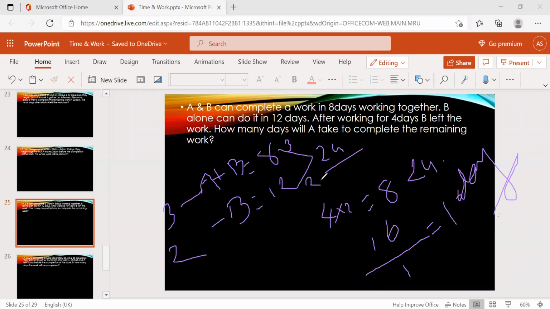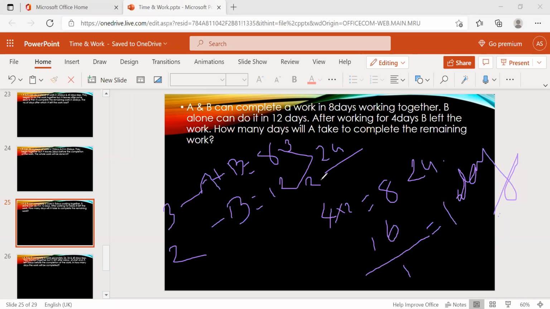First of all, whatever is given in the question, you need to write down the data, and what they're asking, you need to clearly understand that. So A plus B can do the work in 8 days only. Only B can do it in 12 days. And they said B started the work and worked for 4 days. After 4 days, B left the job. So whatever work is remaining is assigned to A. So how many days will A take?